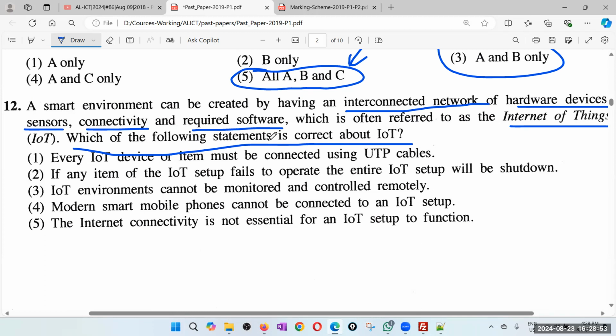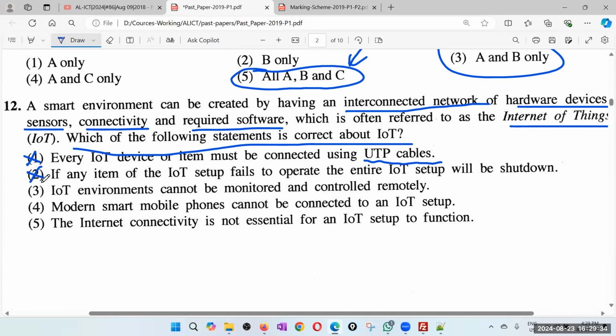Right, so now let's read the answers. Every IoT device in an item must be connected using UTP cable. There is no such requirement. UTP means unshielded twisted pair, which is normal copper wire. But there are plenty of IoT devices these days with Wi-Fi, wireless connectivity. So therefore I'll say no. If an item of an IoT setup fails to operate, the entire IoT setup will be shut down. No, there is no such requirement. If one device is down, the other devices must still be working.